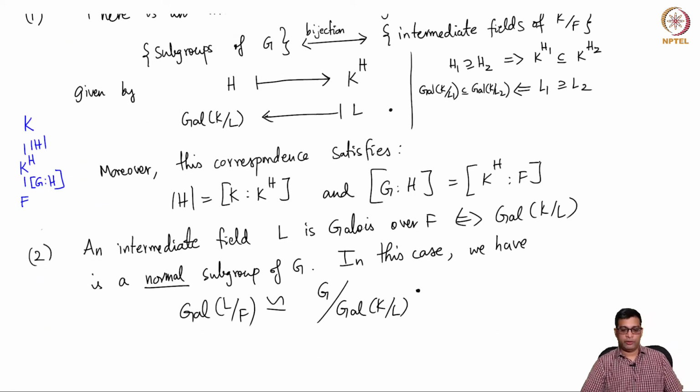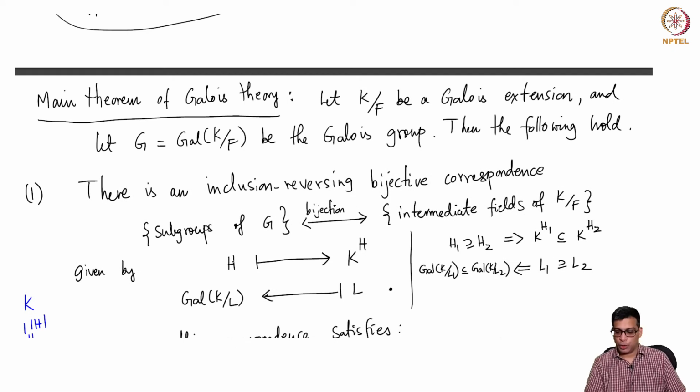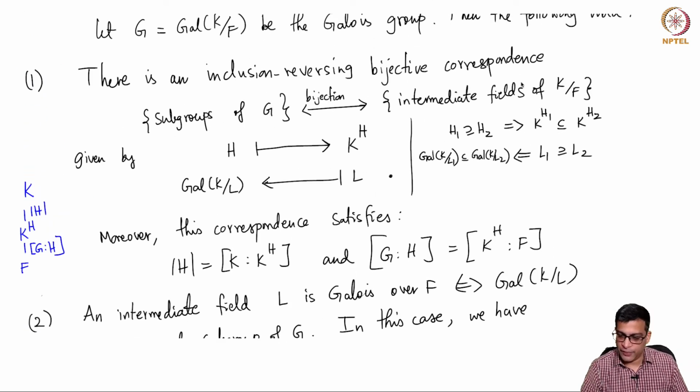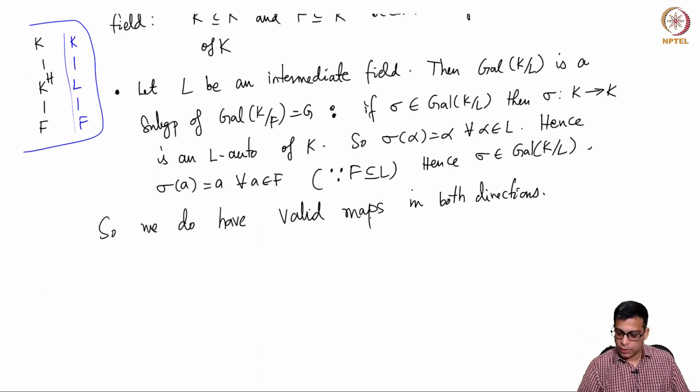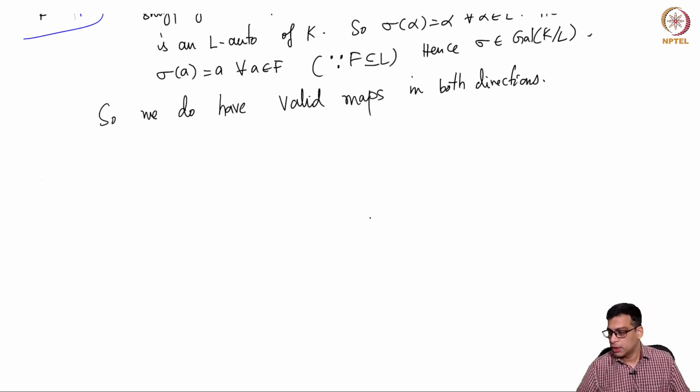Give me a subgroup, I map it to an intermediate field via taking the fixed field, which is an intermediate field as I argued here. On the other hand, if I take an intermediate field, I take its Galois group of K over that intermediate field, and I do get a subgroup as I argued here. So we do have valid maps in both directions. To prove bijection, all you need to do now is check that we have the identity when we compose either way.